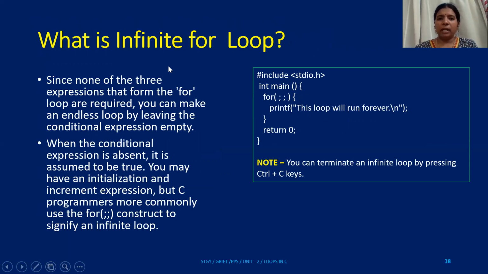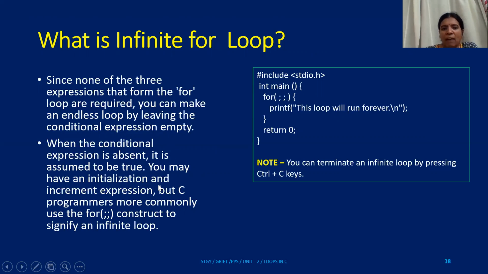So what is an infinite for loop? For an infinite for loop, please remember, it has both the semicolons but with nothing inside. How do you understand that? When the conditional expression is absent, it is assumed to be true for a for loop. Whenever the condition expression 2 is absent, it is assumed to be true.